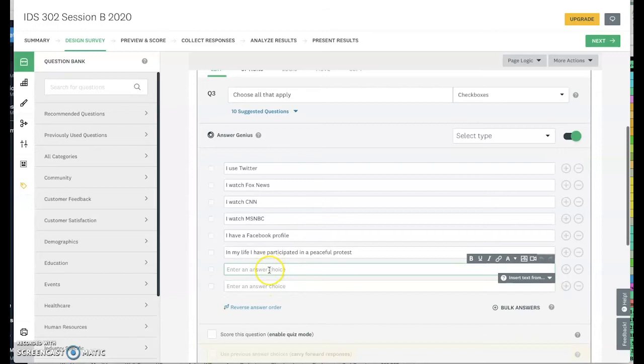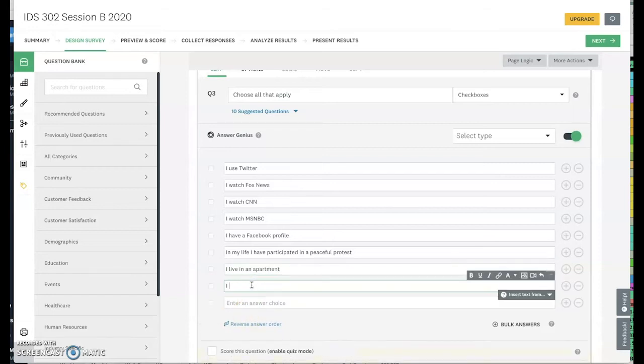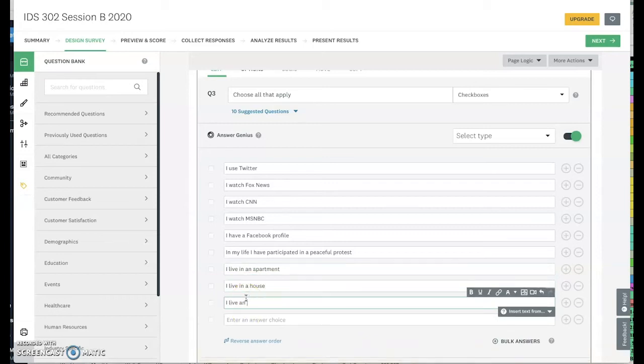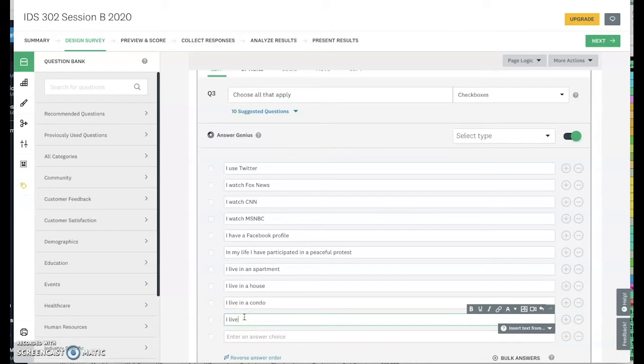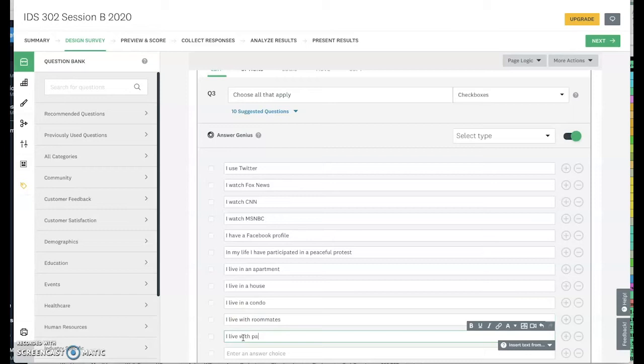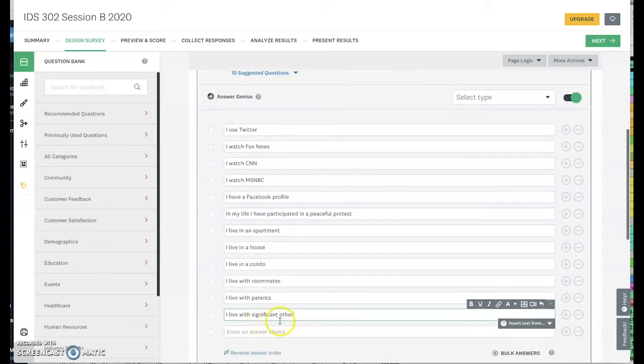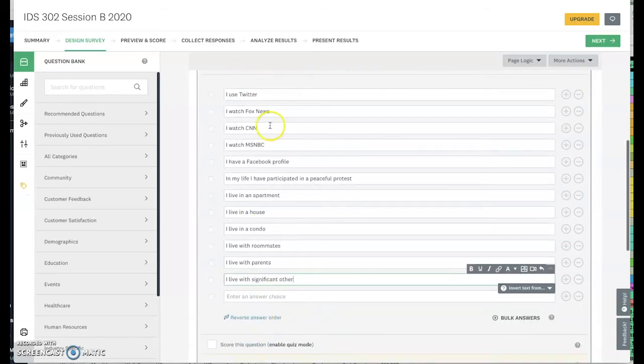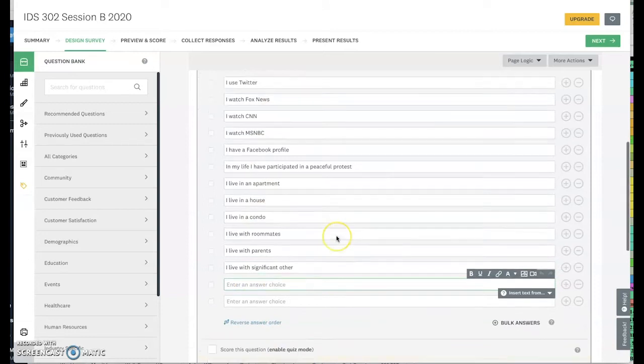For example, if someone was in real estate and they wanted to ask questions, you could say, I live in an apartment. I'm not going to spell somebody's right. I live in a house. I live in a condo. Okay, I live with roommates. I live with parents. I live with significant other. Okay, you get where I'm going here. You see how this is getting bigger and bigger. You can make one long thing and just have people check things that they do, you know?